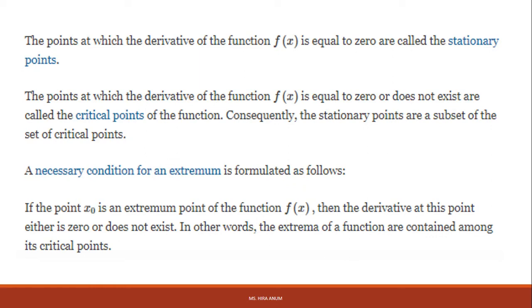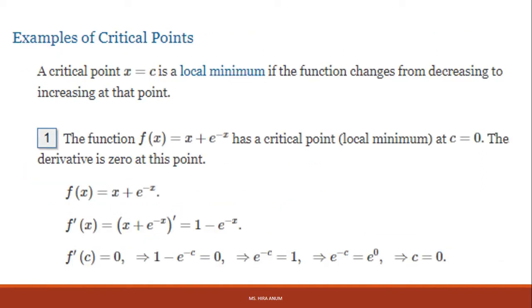The necessary condition for extrema: if x0 is an extremum point of the function, then the derivative at this point is either 0 or does not exist. In other words, extrema of a function are contained among its critical points. This is an example of a critical point. A critical point x equals c is a local minimum if and only if the function changes from decreasing to increasing. The main point is decreasing to increasing.